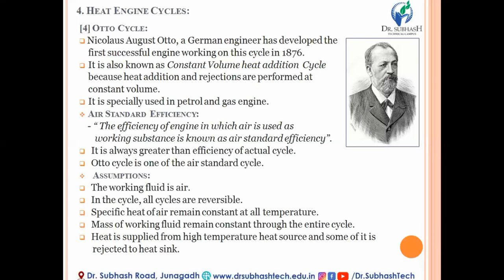Generally, this type of thermodynamic cycle is especially used in petrol and gas engines. We know that the Rankine or Carnot vapor cycle is widely used in thermal power plants, whereas the Otto cycle finds its typical application in petrol as well as gas engines.